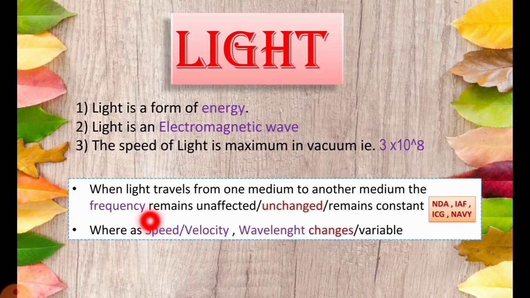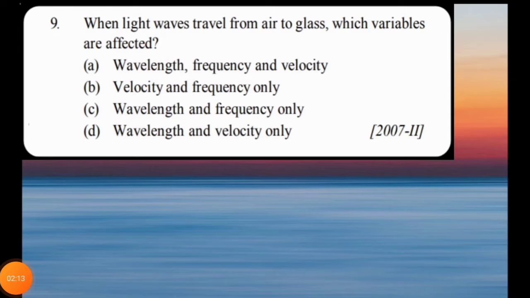To remember, we can call frequency the king, who is rigid and does not change. On the other hand, speed and wavelength are merchants, businessmen who can change just for money. So frequency is the king who will not change while traveling from one house to another house, but speed and wavelength will change just for money. Now again, lots of questions are asked in the examination from just these 2 points.